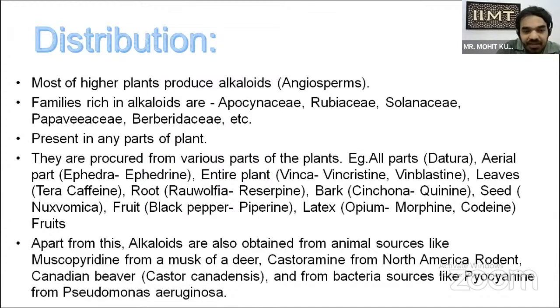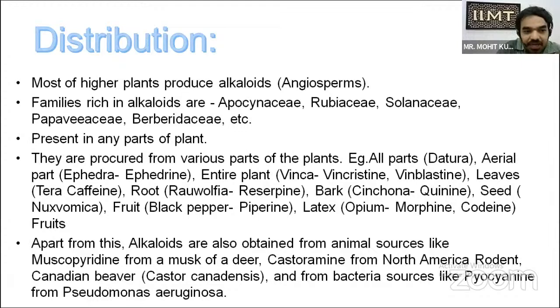In the leaves of tea, caffeine is found, and in the roots of Rauwolfia, reserpine is the active constituent. In the bark of Cinchona, quinine is obtained, which is one of the most important drugs used in the treatment of malaria. In the seeds of Nux vomica, strychnine is found; in the fruit of black pepper, piperine is obtained; and in the latex of opium, morphine is obtained. Morphine is one of the potent analgesics that we use in surgery.